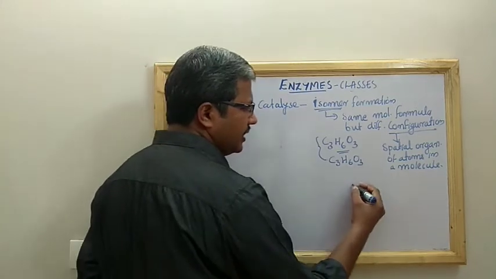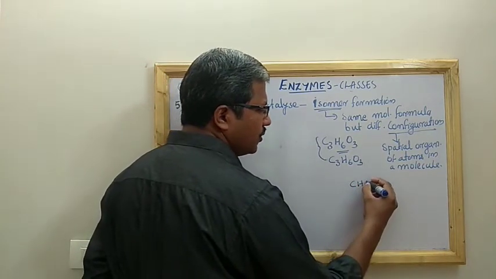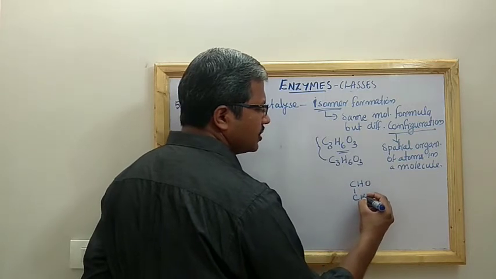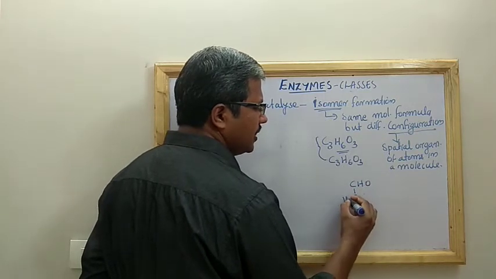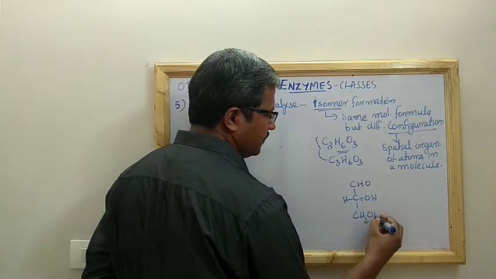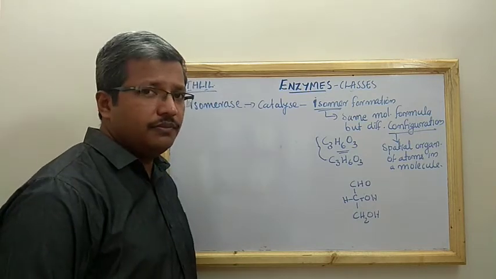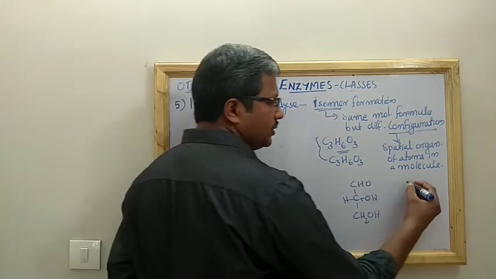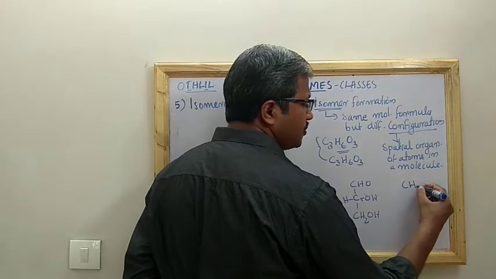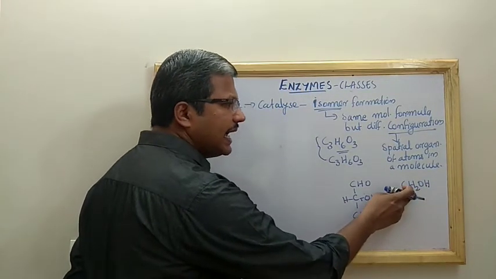How is it different? In glyceraldehyde, we can see it is CHO, CHOH, CH2OH. The first carbon has oxygen and hydrogen. Now let us see dihydroxyacetone. It will have CH2OH, with 2 hydrogens added there.